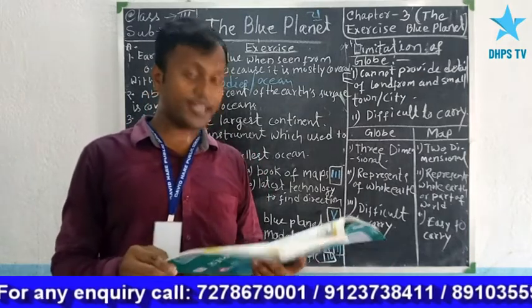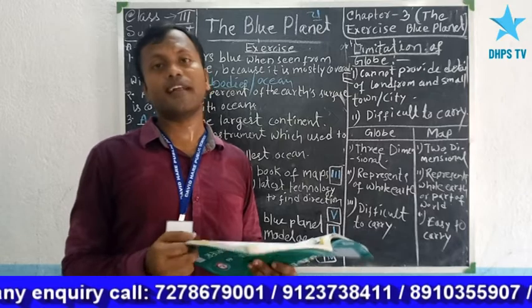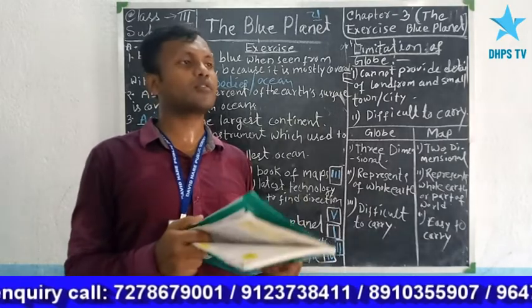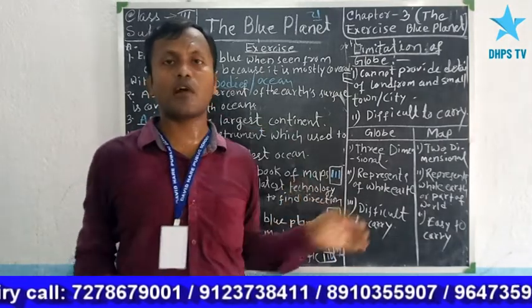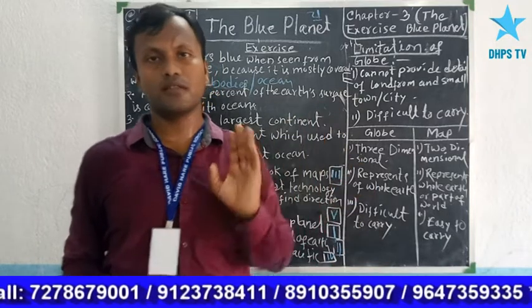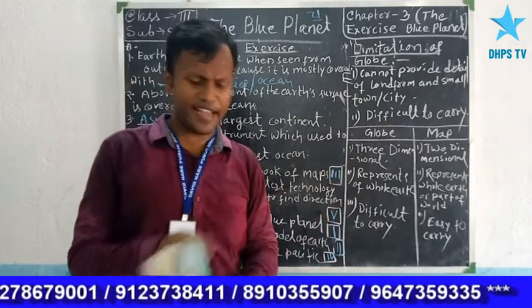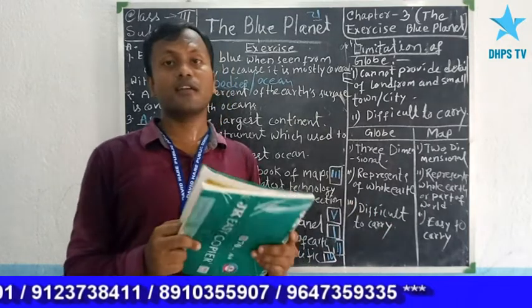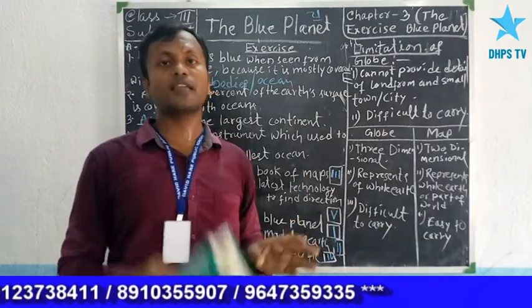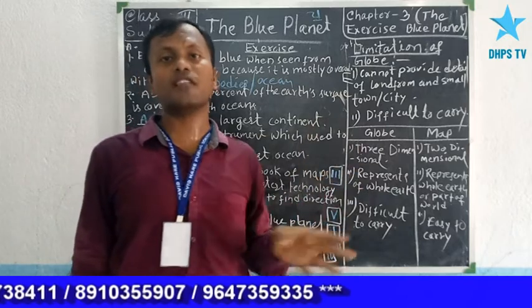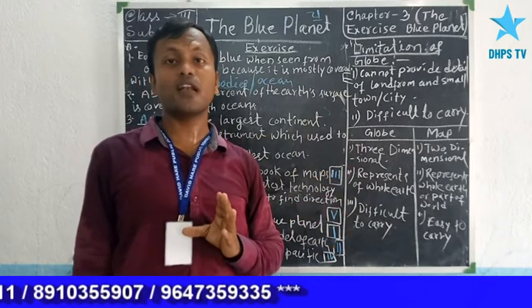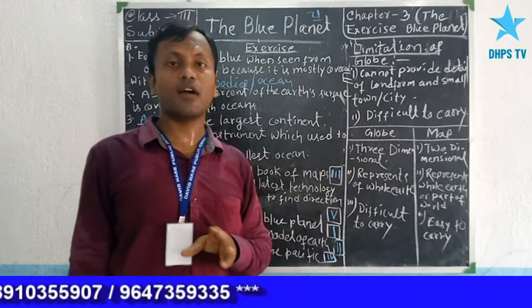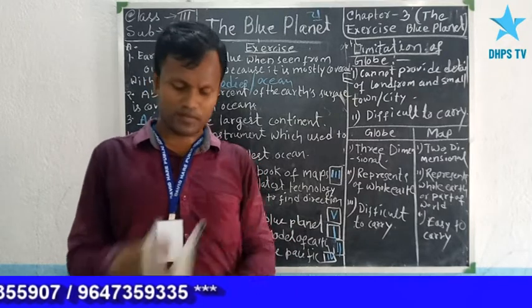Next, continent. Continent is the landmass portion of our Earth which is surrounded by oceans. Next, ocean. Ocean is the water bodies in our Earth. Total water bodies in our Earth are called ocean.